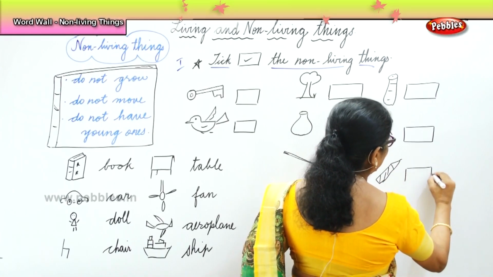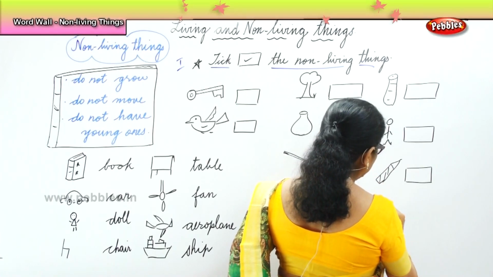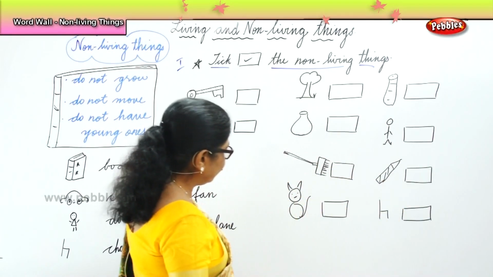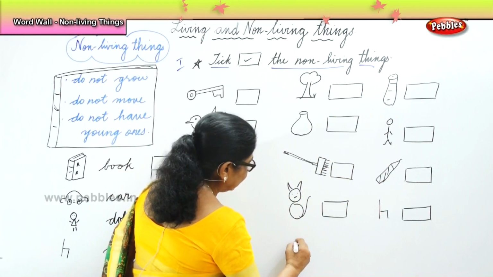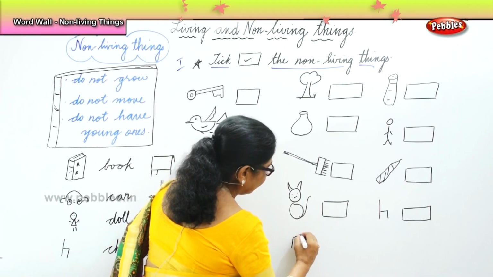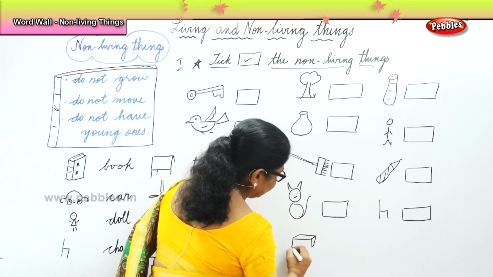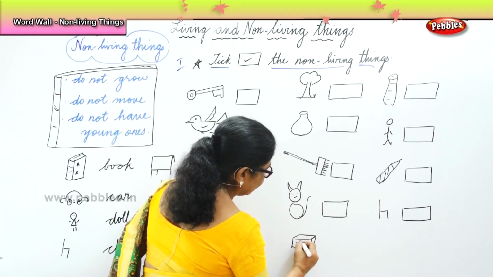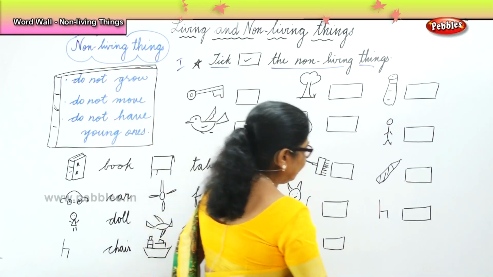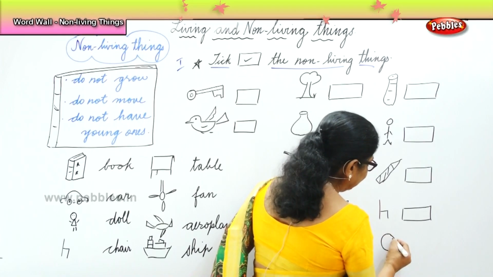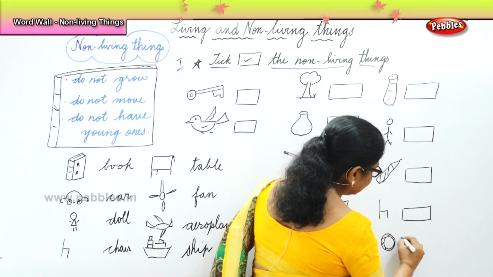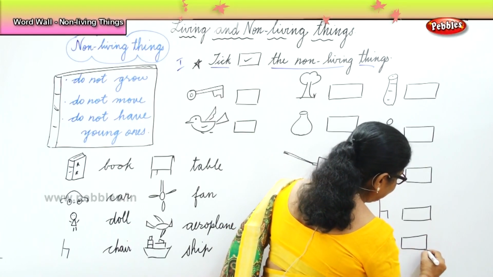Is it living or non-living? You have a chair here. Is it living or non-living? Then you have an eraser here. Then you have a bangle here. Now we're going to take the non-living.